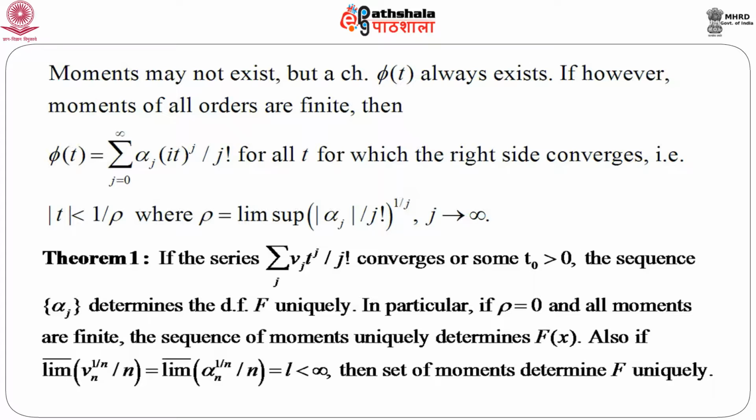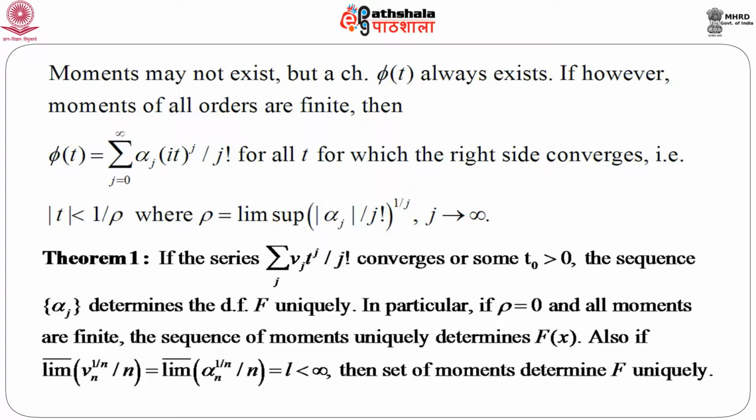So, the question with which I started, whether moments can determine a distribution function uniquely, is answered by this theorem, provided this series is convergent. In particular, if rho equals 0, then all moments are finite, and the sequence of moments uniquely determines capital F x.